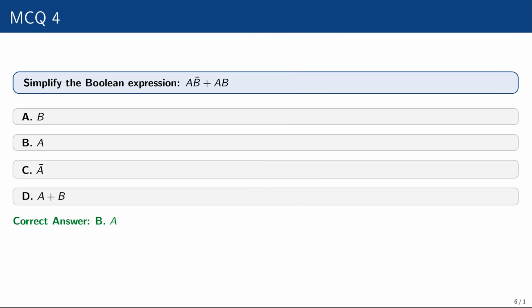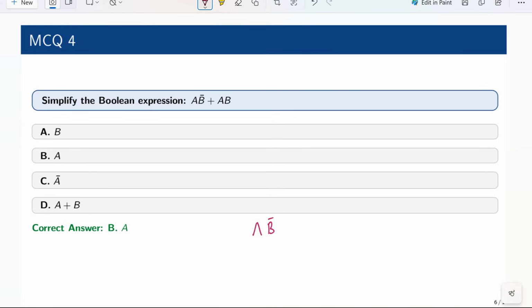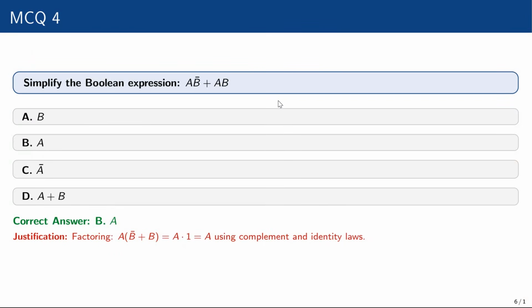How it becomes correct, I will show you. A B prime plus A B. First of all, you take A common. Remaining is B prime plus B, and B prime plus B is equivalent to 1, and then A dot 1 equals A. The correct answer is A. Justification: factorizing A (B prime plus B) equals A dot 1 equals A, using complement and identity law.